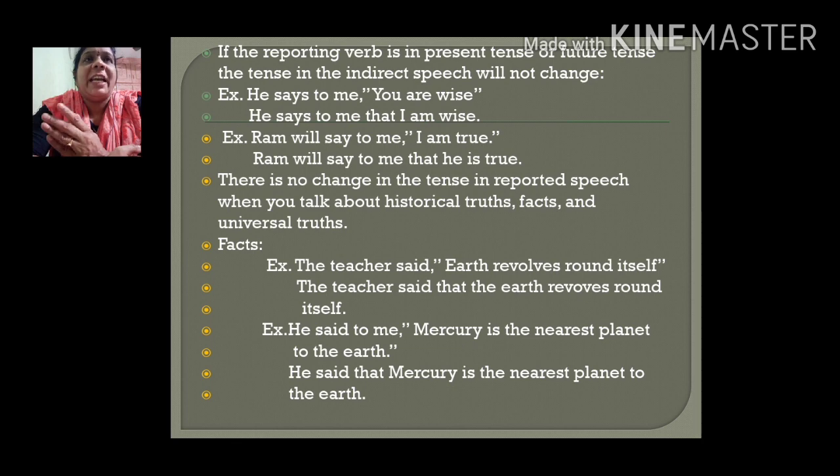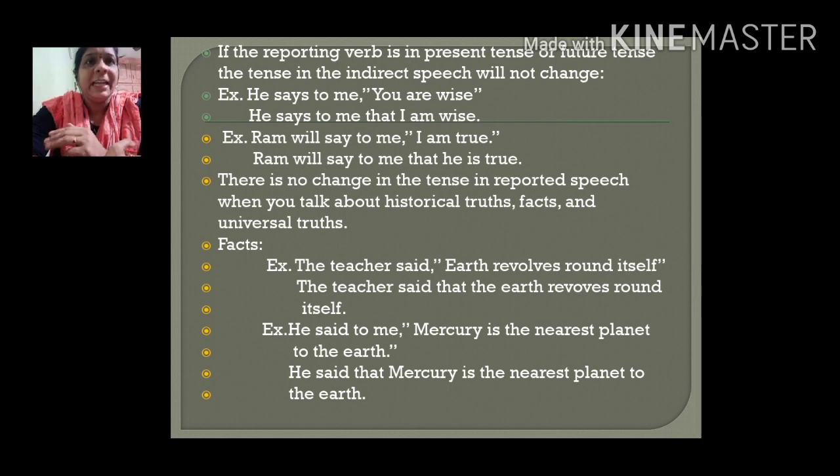Like suppose he said, if said is the reporting verb, all the previous changes have to be done. Suppose the reporting verb is in present tense or future tense, you observe this: present tense means say, or future tense will say, then the tense in the indirect speech will not change. The tense will not change. Observe this. The reporting verb is in the present tense or future tense. The tense in the indirect speech will not change.